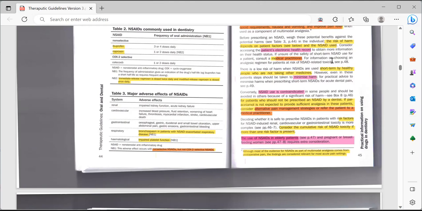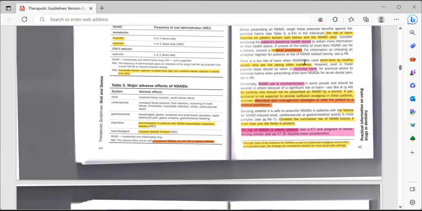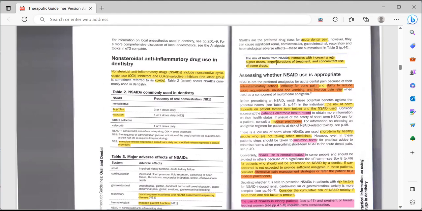For information on choosing an analgesic regime for patients at risk of NSAID related toxicity, we will read in the following pages. There is a low risk of harm when NSAIDs are used short term by healthy people who are not taking any other medicine. So it is definitely the opposite of this line.